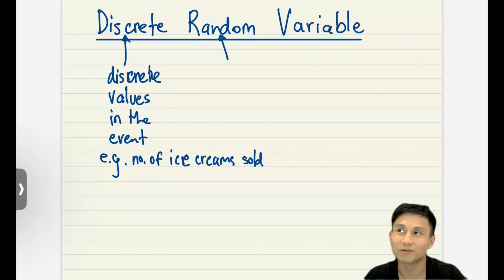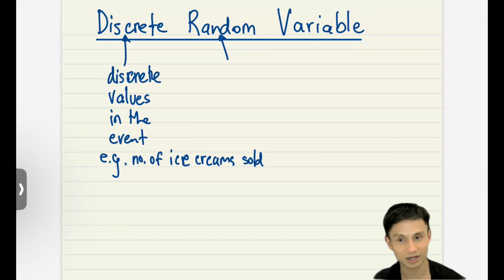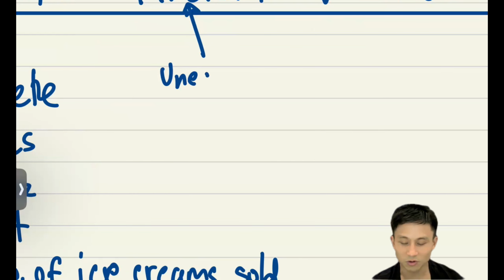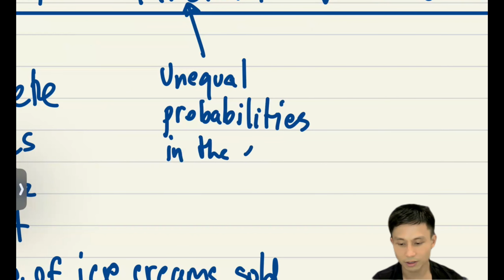Let's say you want to find the probability distribution of how many days you wake up late in a week. Let's say you go 2 months in a row, so about 8 or 9 weeks, and you want to sample how many days in the week you wake up later than 7 a.m. The numbers might be quite random there. So there you go, that's the random distribution. The probability of you waking up late in a week might be different week by week, so this is unequal probability in the event.